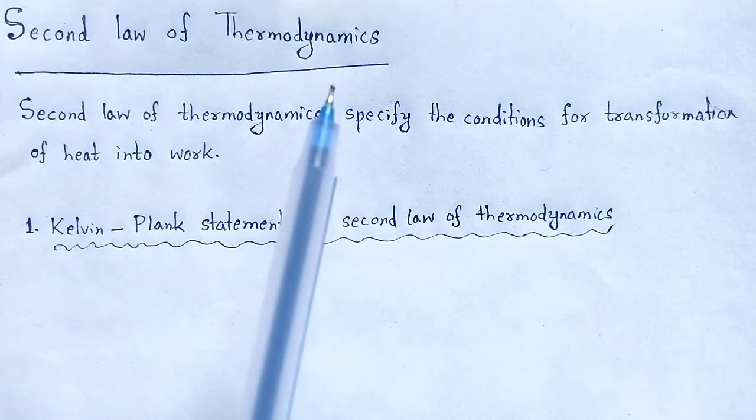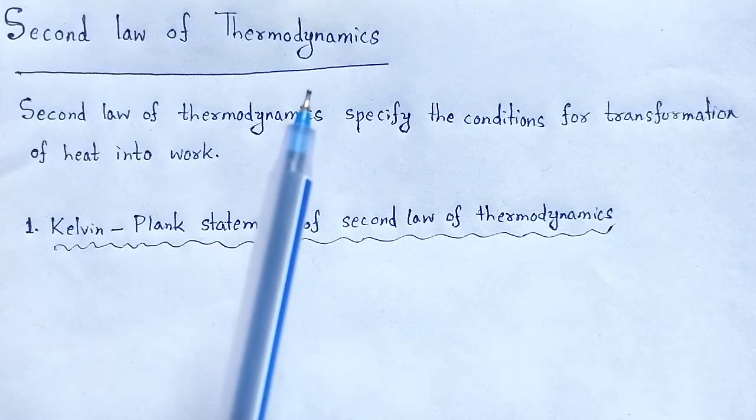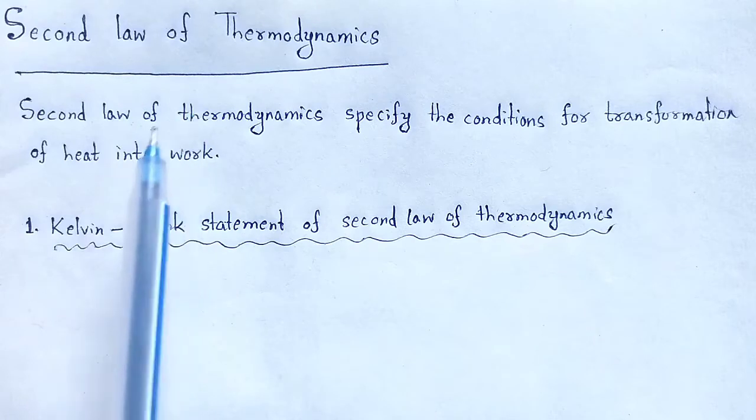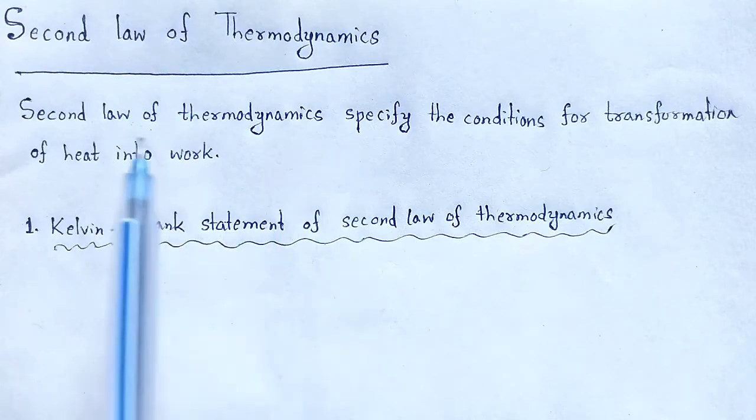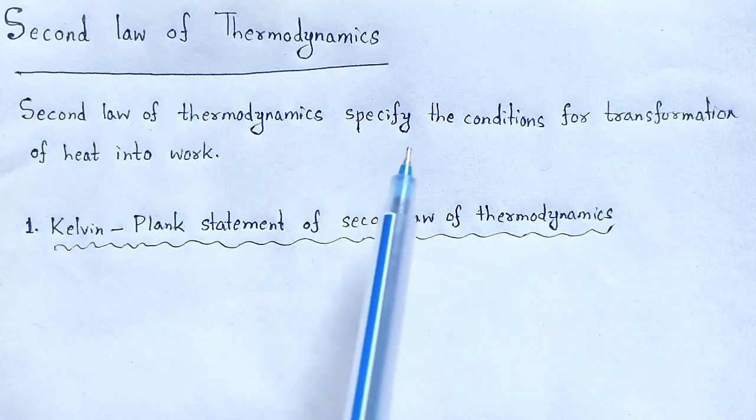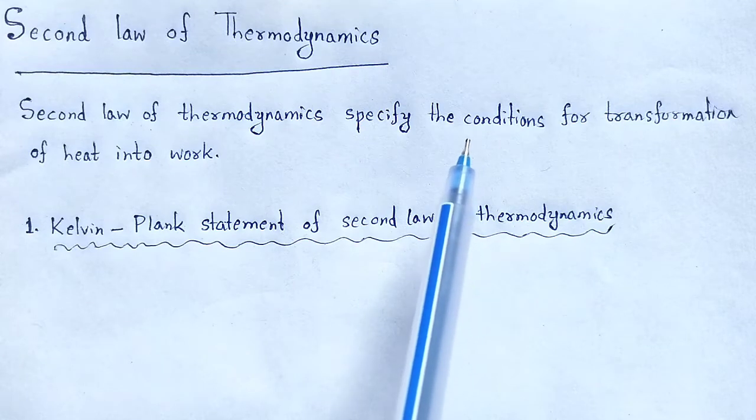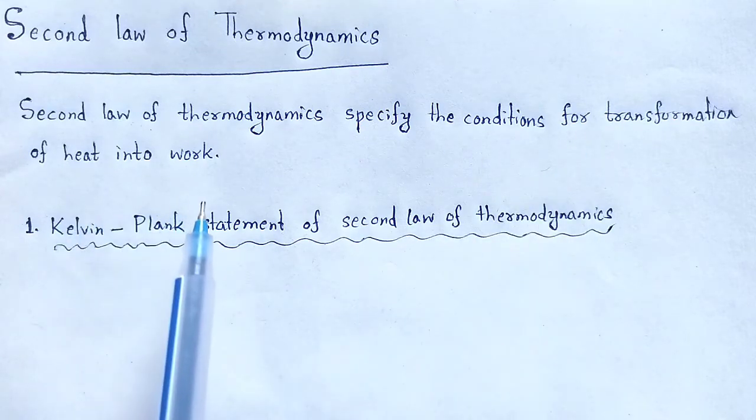To avoid the drawbacks of the first law of thermodynamics, we introduce the second law of thermodynamics. According to it, the second law specifies the conditions for a transformation of heat into work.